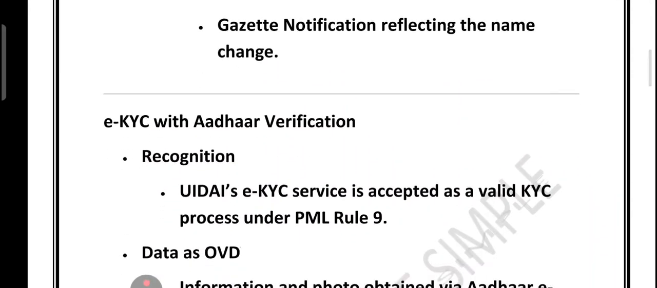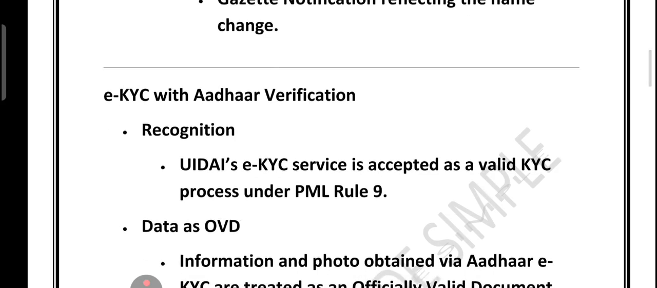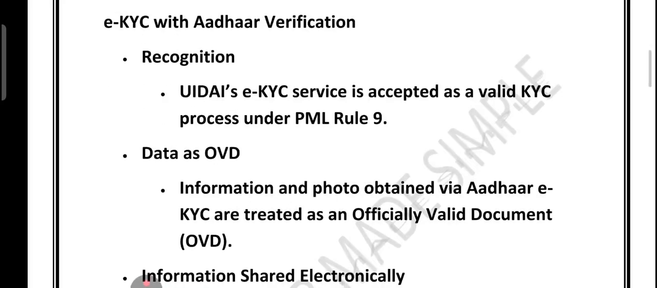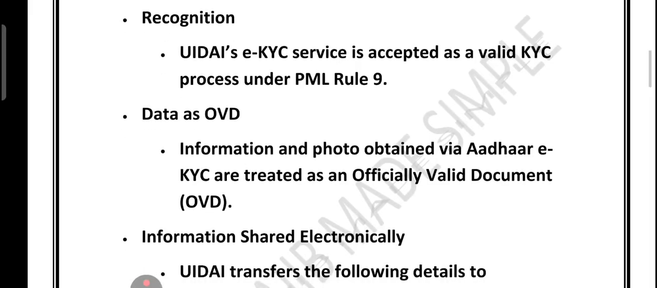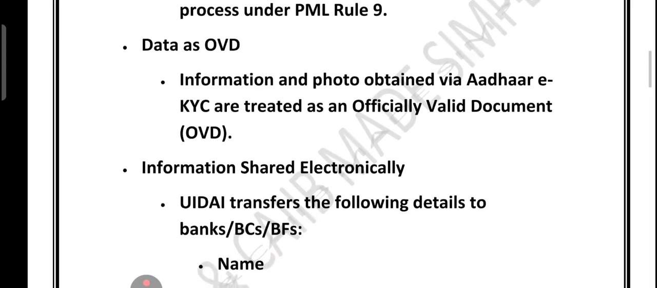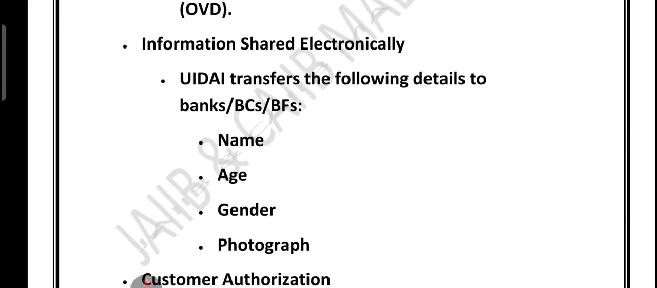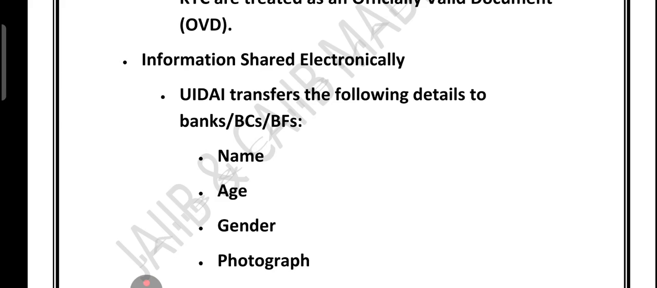Then eKYC with Aadhaar verification. UIDAI eKYC service is recognized as a valid KYC process under PML Rule 9. The information and photo obtained via Aadhaar eKYC is treated as an OVD. The data shared electronically with the bank or intermediary include name, age, gender and photograph. Importantly, this information is released only with the customer's biometric consent. So in short, name changes and Aadhaar eKYC make the KYC process flexible, quick and secure.